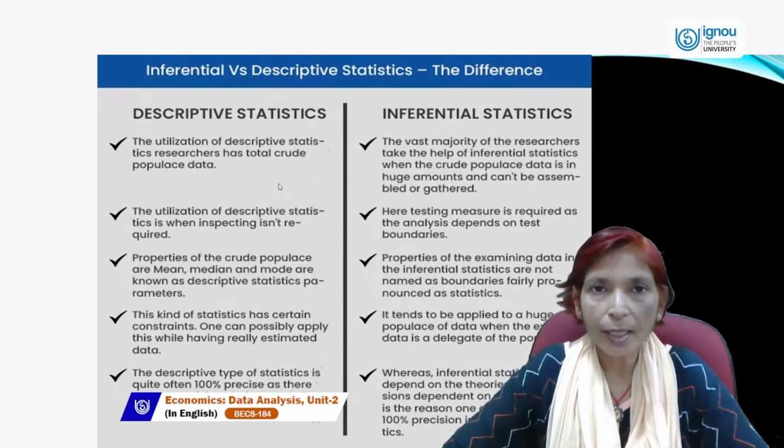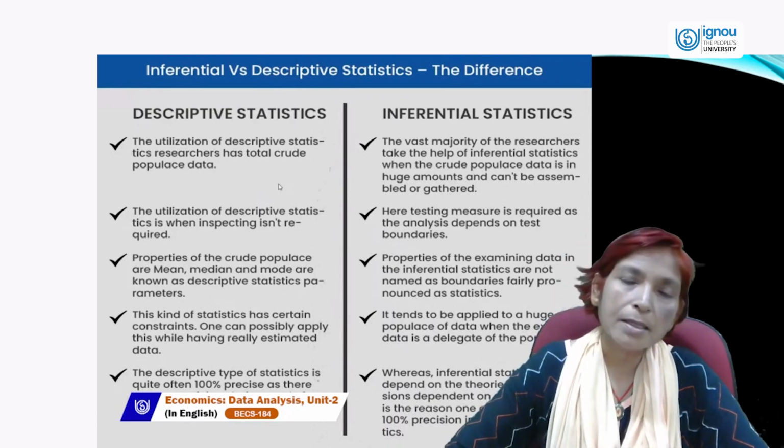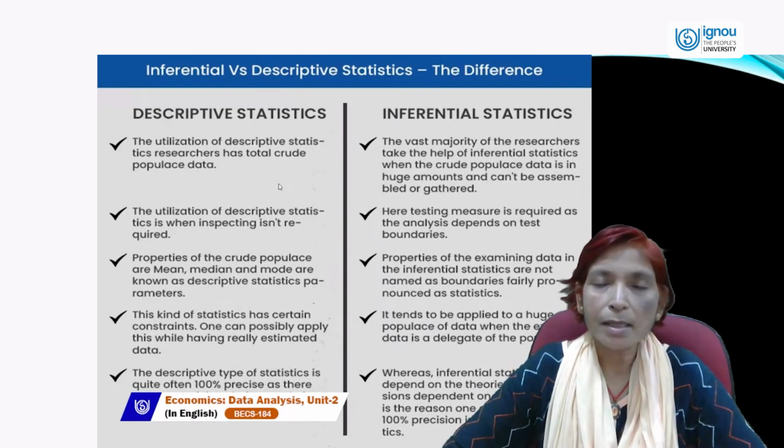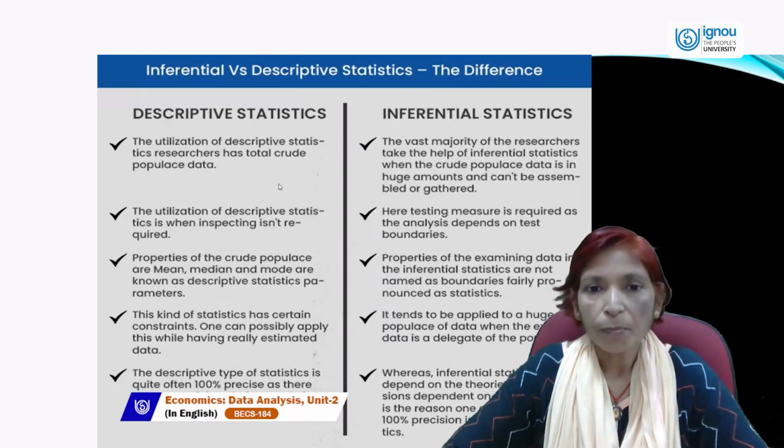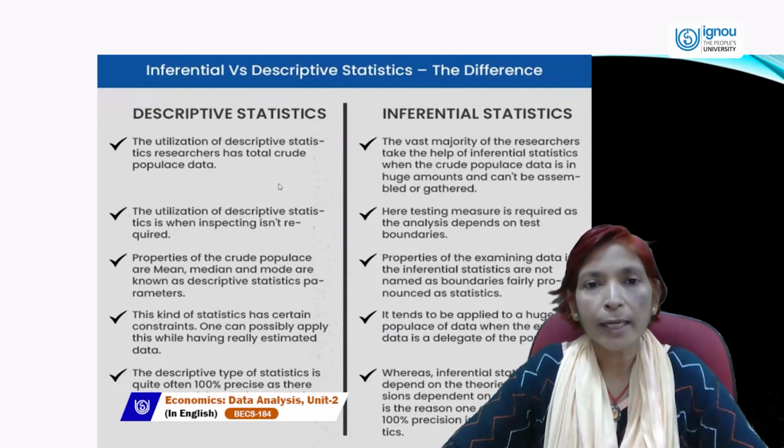So, collection of data, organization of data, and summarization of data, these things are included in descriptive statistics. But if testing or inspection is required, then you must use inferential statistics.